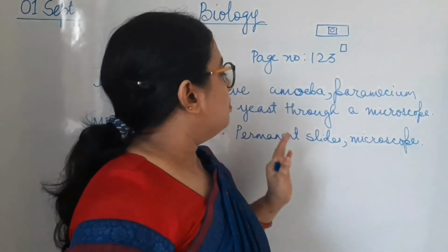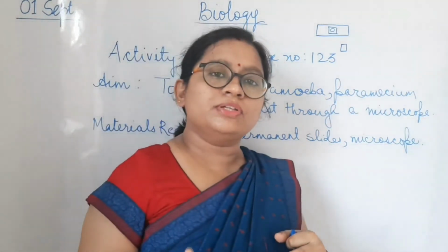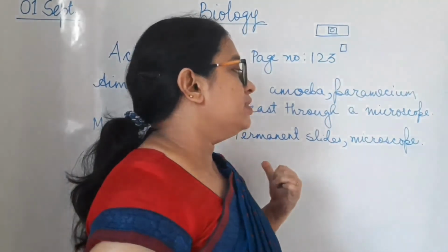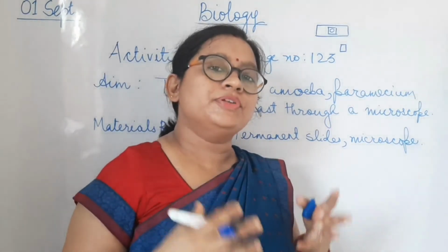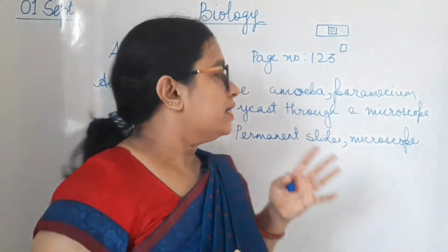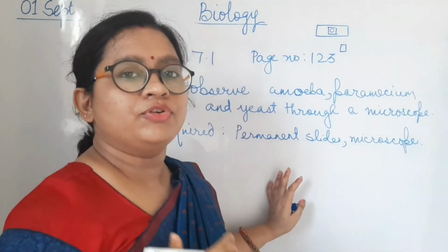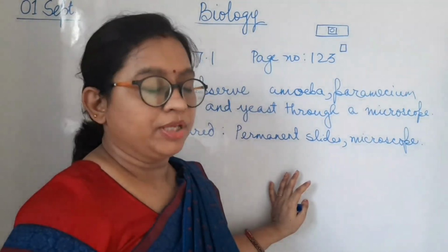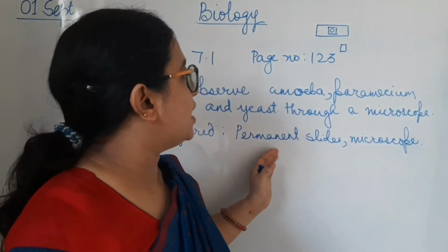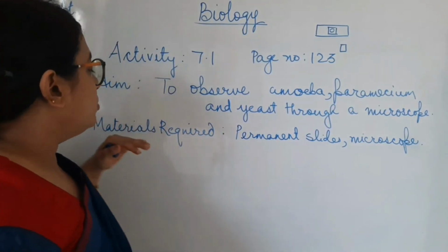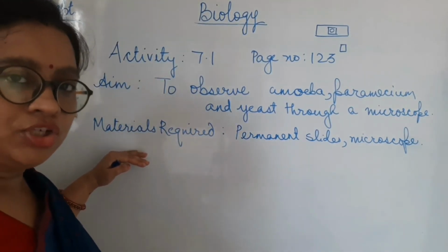That is done. But there are some specimens, some kind of things which cannot be available all the time. Therefore, permanent slides come into our help. The permanent slides are already made and they are preserved. The specimen under them is preserved so that it is not spoiling. And these slides are very useful if you have to study the things when the things are not available to your place. So you have to take the permanent slides of amoeba, paramecium and yeast, and we have to see under the microscope. Now the third point after this will come the procedure.